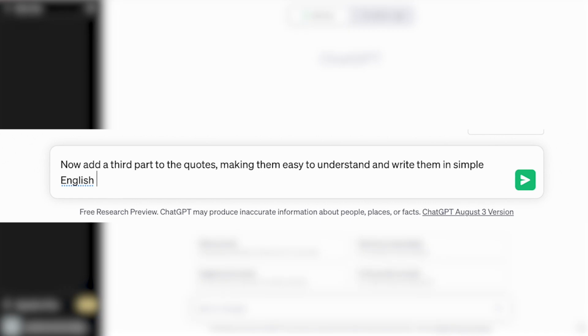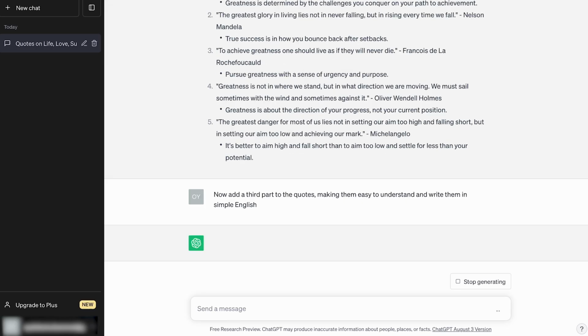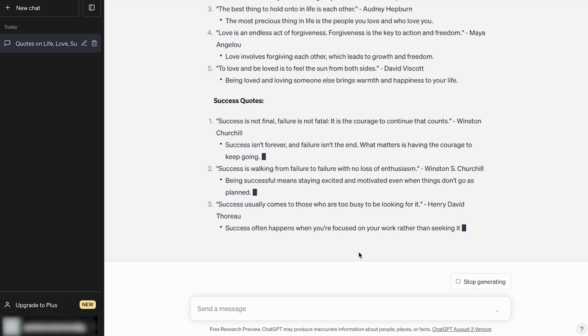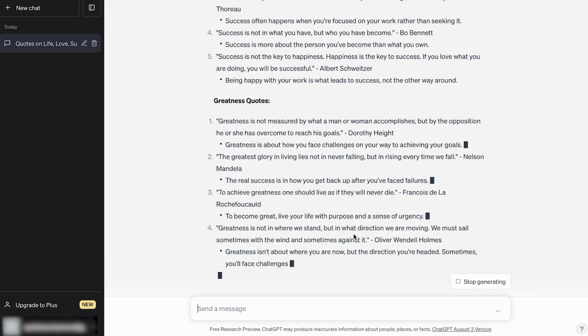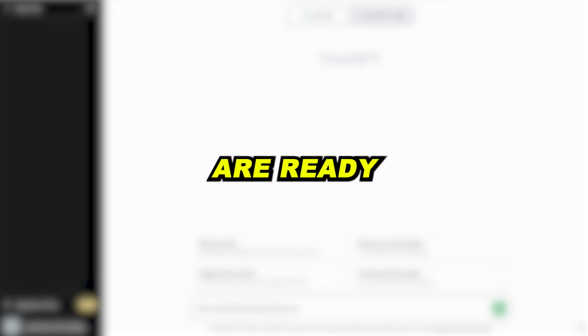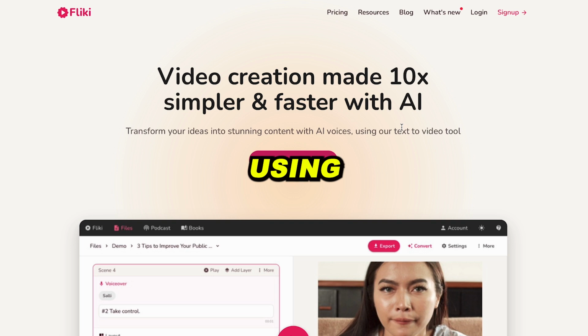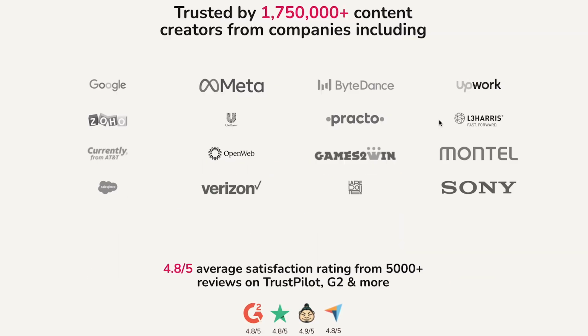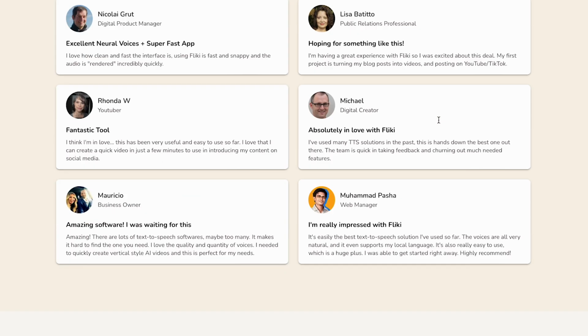Like I said, the last part is really important. Now this seems like the perfect length because 3 sentences will give you a 15 to 20 second video, which is the length we're going for. Once our quotes are ready, we need to create our voiceover and video, and we're going to use this AI software called Flicky. Flicky is a video creation software that is very simple to use. You don't need any experience as a video editor at all.